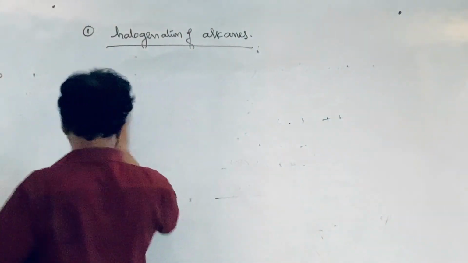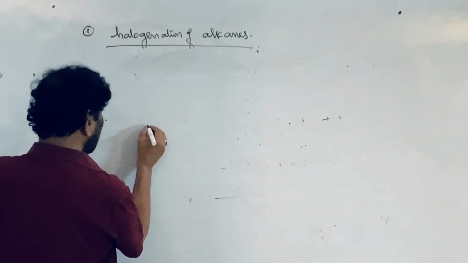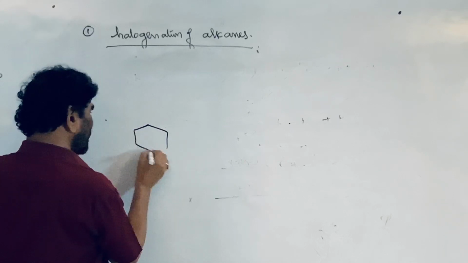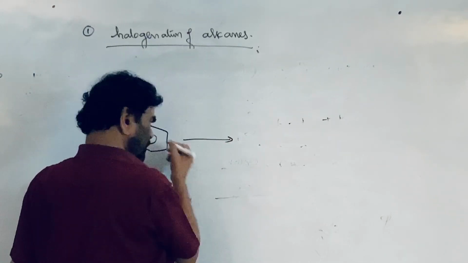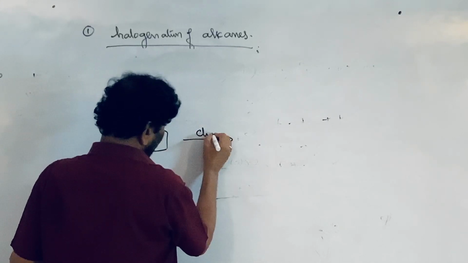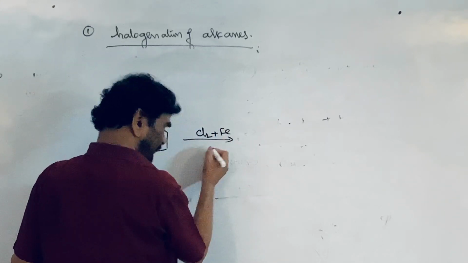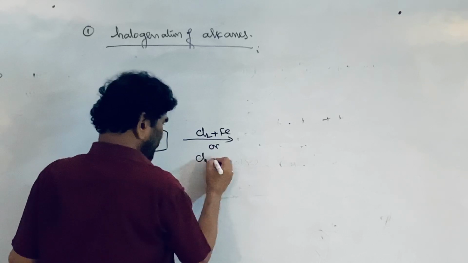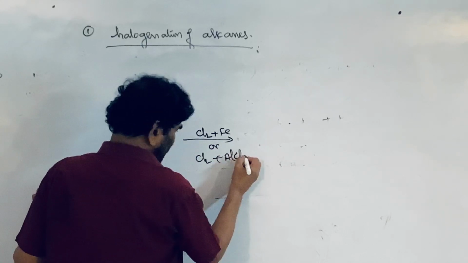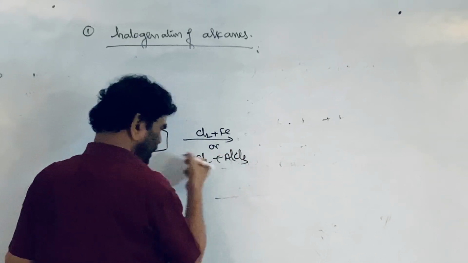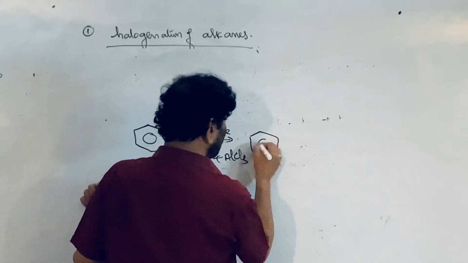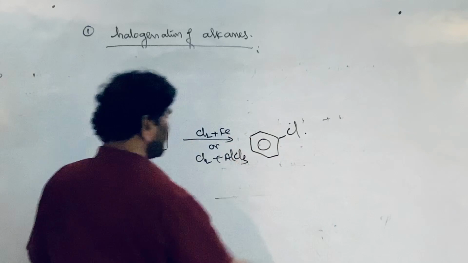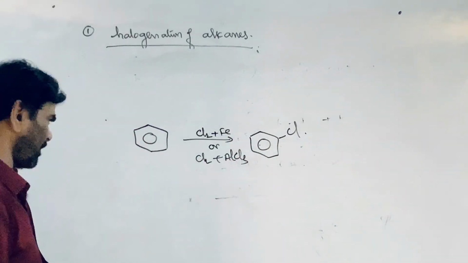If you come to aryl halides, to prepare an aryl halide you can directly take benzene or substituted benzene and treat it with a halogen in the presence of iron powder, or chlorine in the presence of AlCl3 or FeCl3. This is an electrophilic substitution reaction, and chlorobenzene is formed plus HCl as a byproduct.